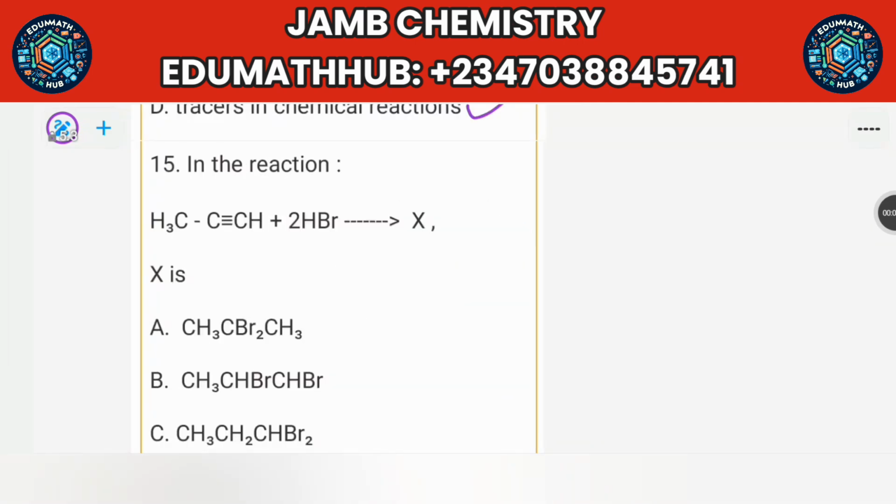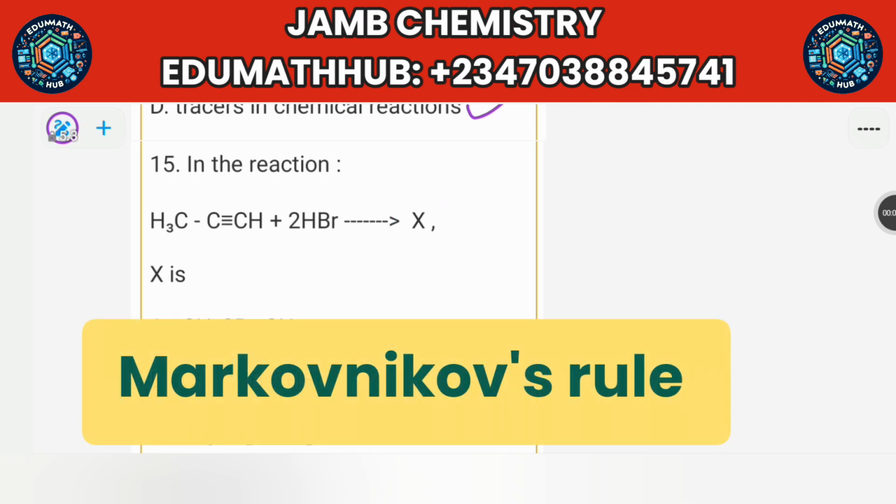So for this next question, we are told that in the reaction H3C, that's C triple bond CH, plus 2 HBr, HBr is hydrobromic acid, produces X. You have to predict what X is. So this is an addition reaction. This is organic chemistry now. To predict this product X, you have to use what is called Markovnikov's rule.